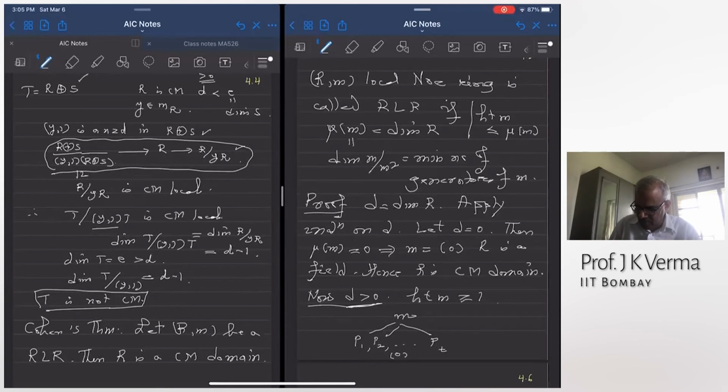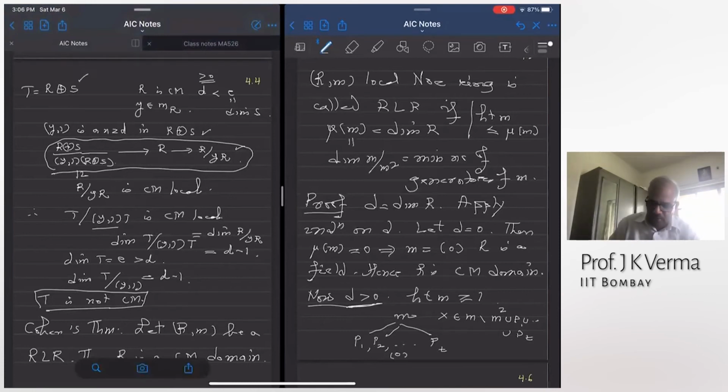One way to do that is to pick an element which avoids all the minimal primes. Then when you go mod that element, I get a ring of exactly 1 dimension less. This is dimension theory. And prime avoidance lemma says that all but 2 of those ideals are prime ideals. So I can avoid M squared and I can avoid all these minimal primes, and pick this element X. Is this clear, how I'm picking this element X?